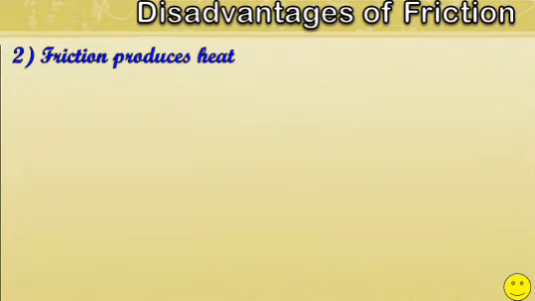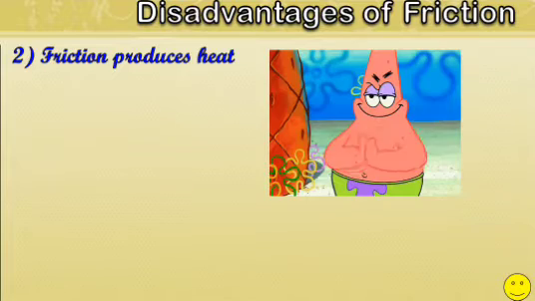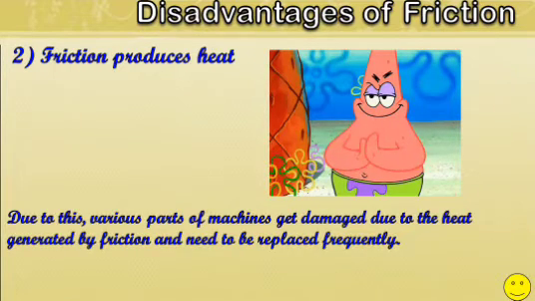Friction also produces heat. When you rub your palm together, heat is produced. Generation of heat is not always useful. Due to this, various parts of machines gets damaged due to heat generated by friction and need to be replaced frequently.